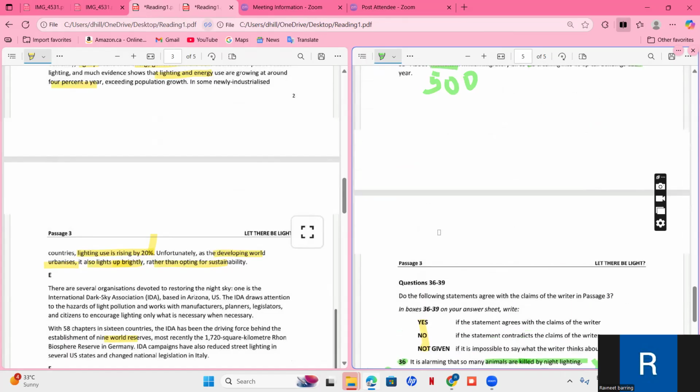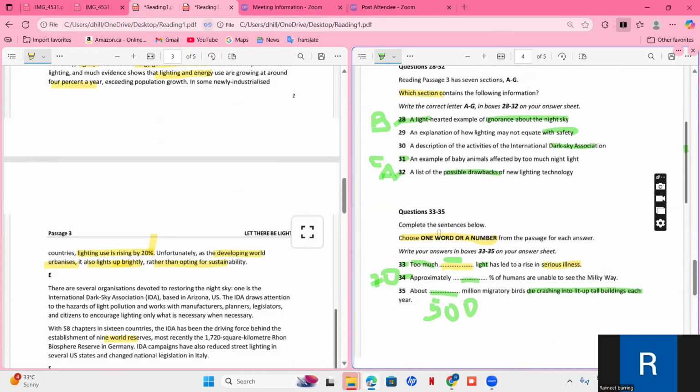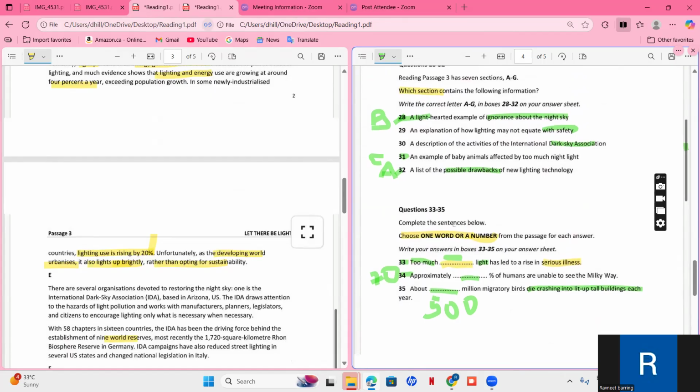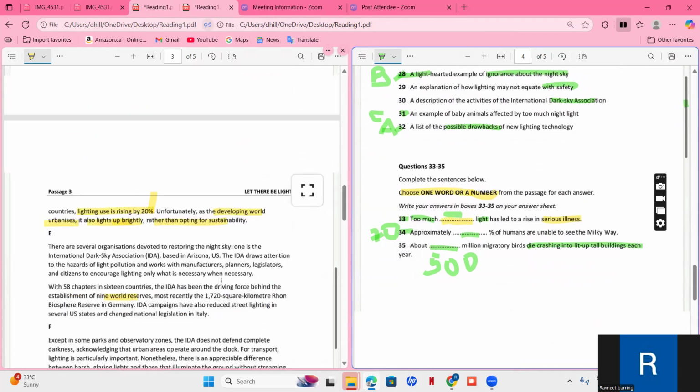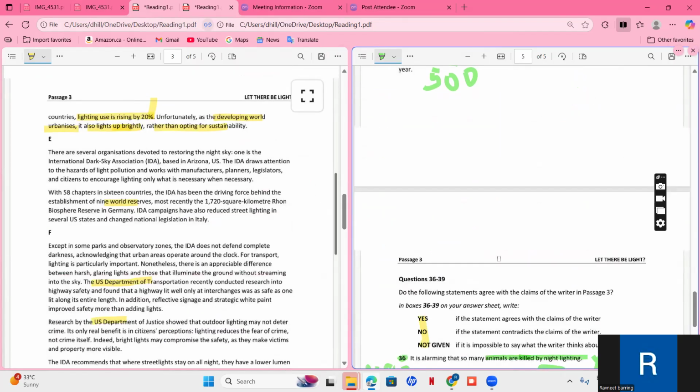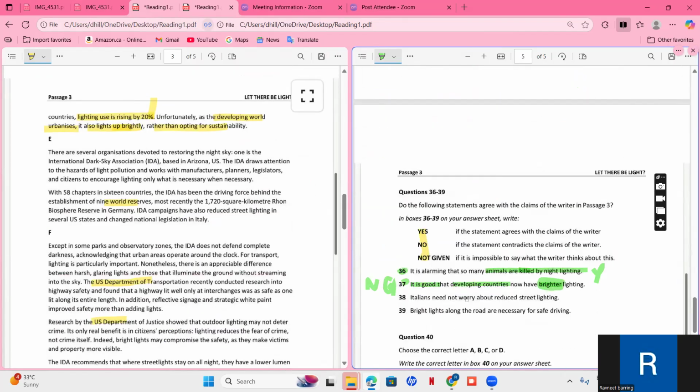So D is done, but let's see if anything in 28 to 32 is in the D paragraph. An explanation of how lighting may not equate to safety. So they're not talking about safety and dark association more. Okay, let's read paragraph E, so that we can find the answer to "Italians need not worry about reduced street lighting."